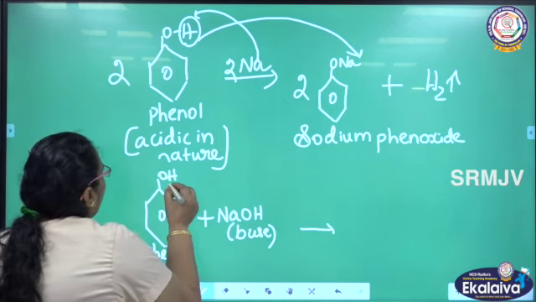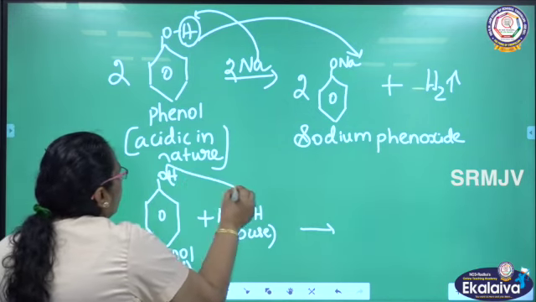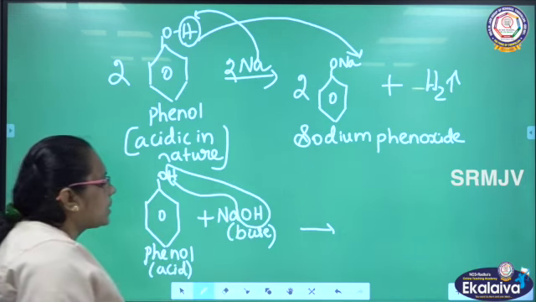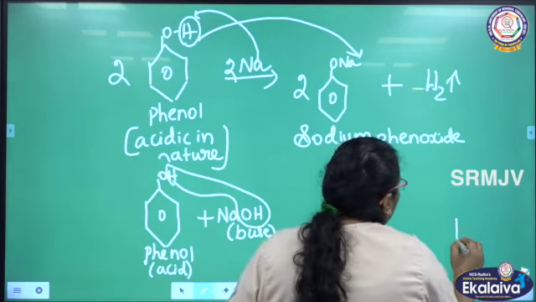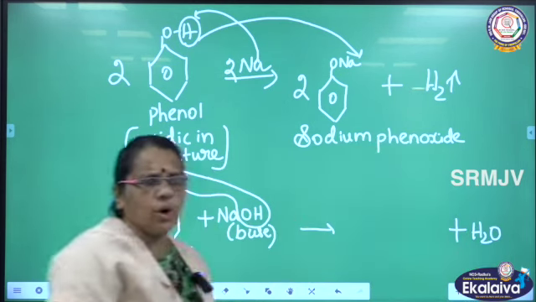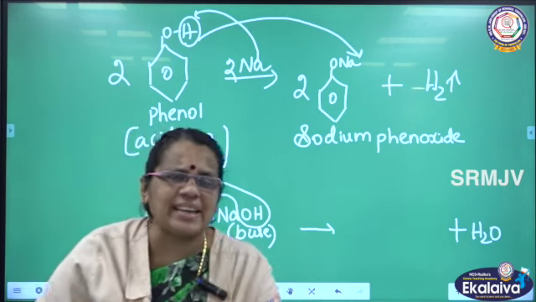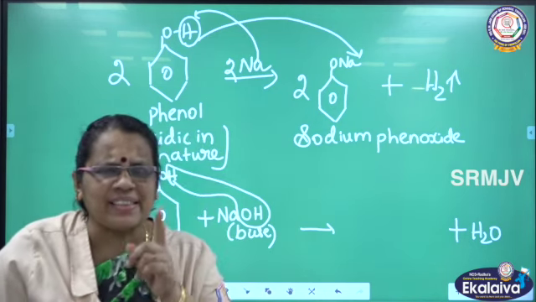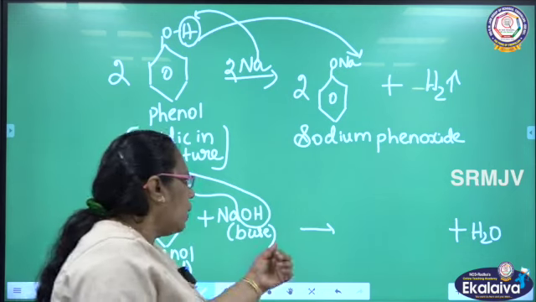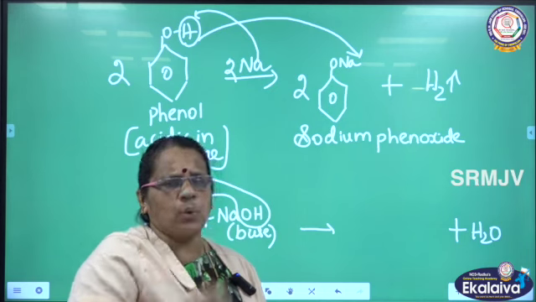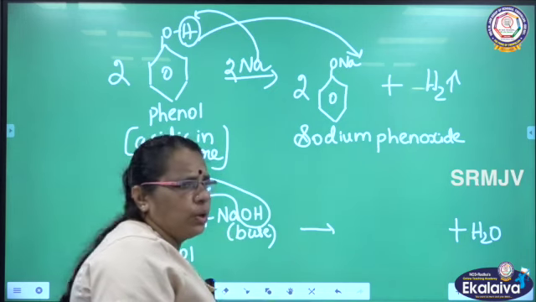What will happen here? Hydrogen from phenol is removed. This hydrogen combines with OH of sodium hydroxide to give water. So what is the byproduct we are getting here? Water. I told you phenol has acidic hydrogen. I can remove hydrogen as a proton, so H plus is available there. In sodium hydroxide, OH is available, which is negative. So H plus and OH minus will combine to give water.